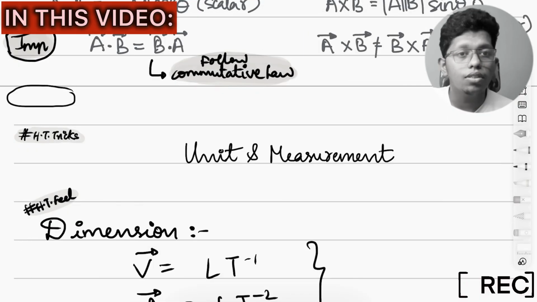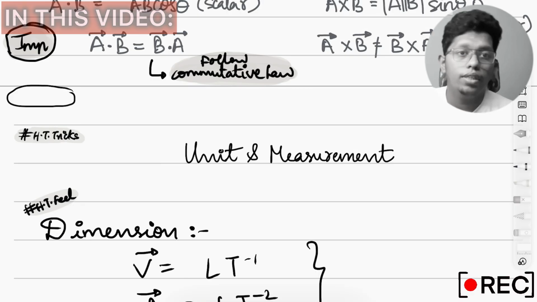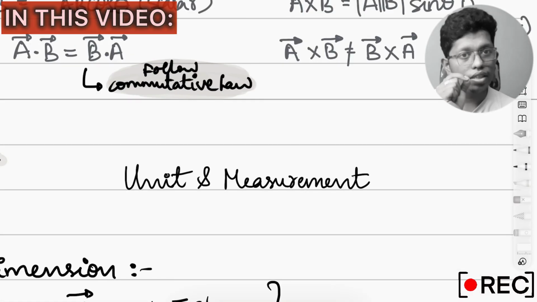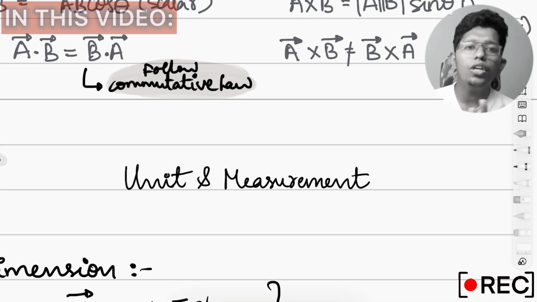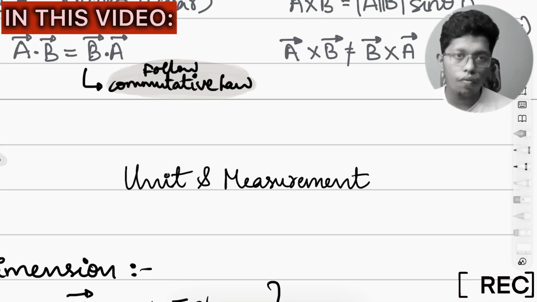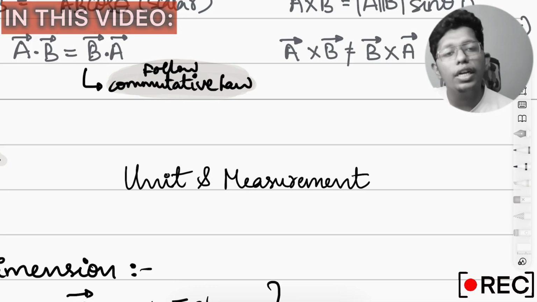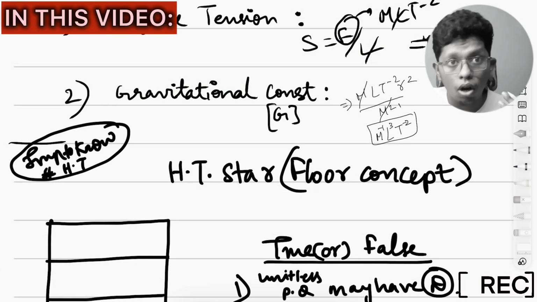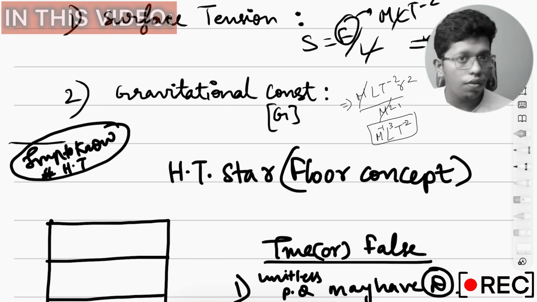Unit and measurements chapters, many of them may think it's a very low weightage chapter. I will say it is a high weightage chapter because of the important dimensions that you should remember. By definitely remembering this, you can find the dimension of any formula in a fraction of a second. This is a new concept. Many of them may not know it, I think. It's very, very important.